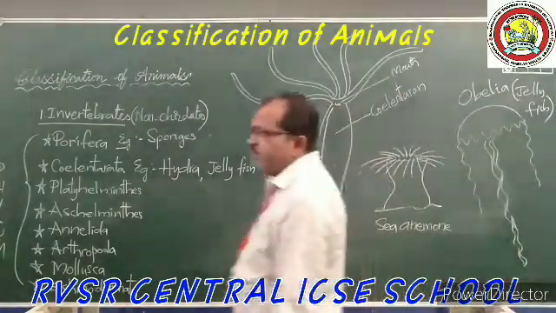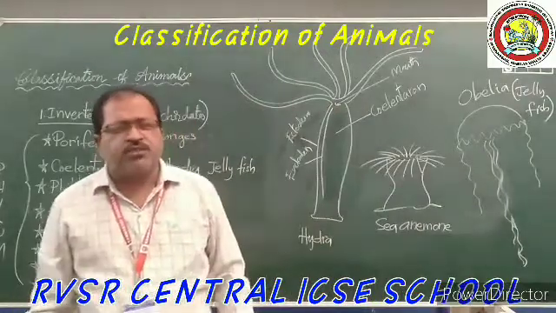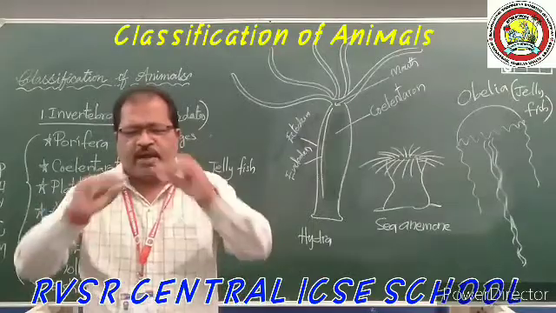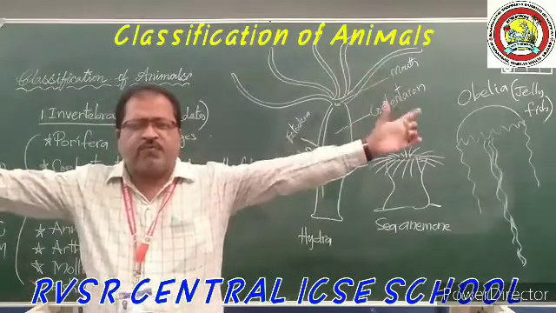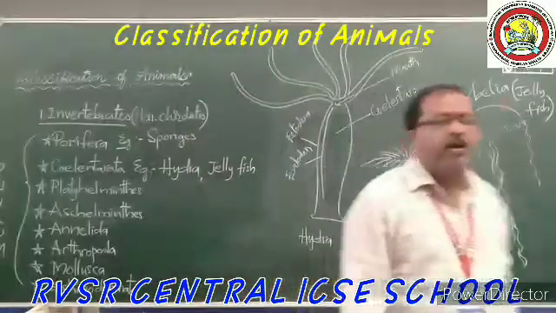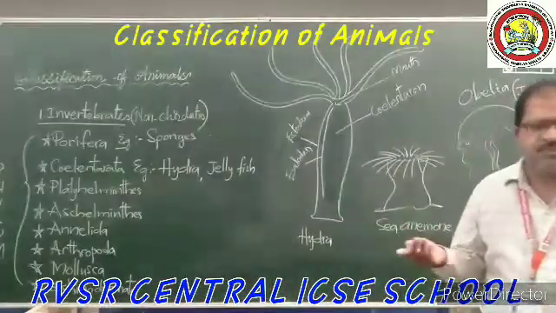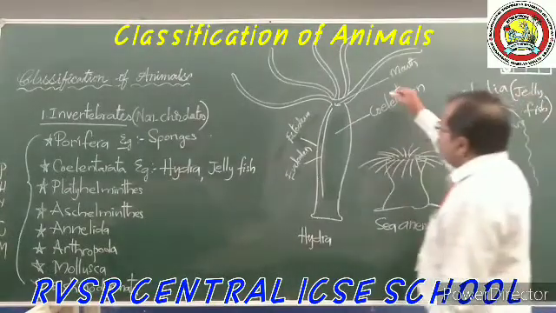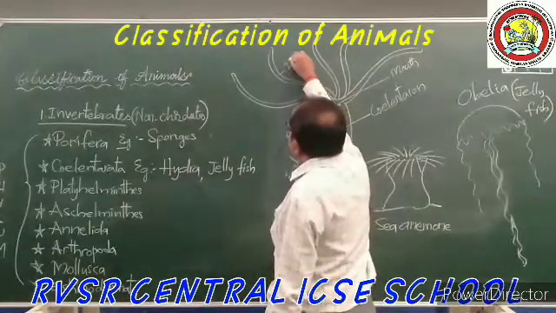Around the mouth, there are hair-like projections. Of course, these can also be said to be finger-like projections, but these are longer than finger size. That's why hair-like projections are present there. These hair-like projections are called tentacles.